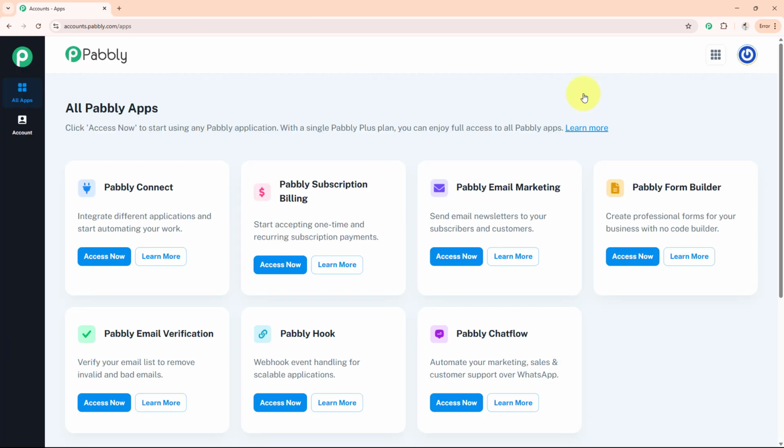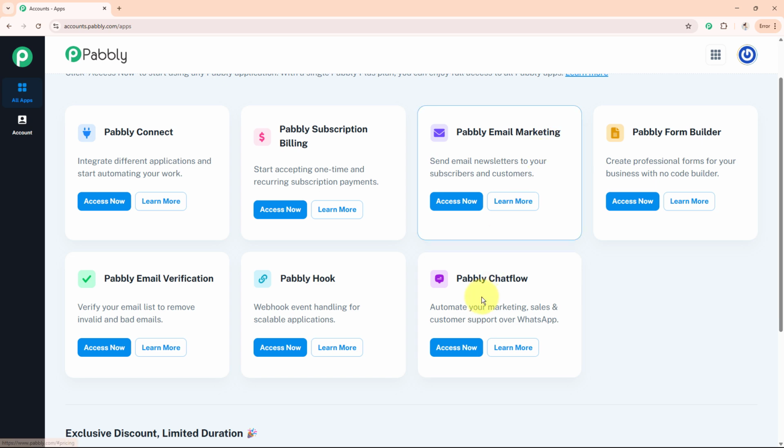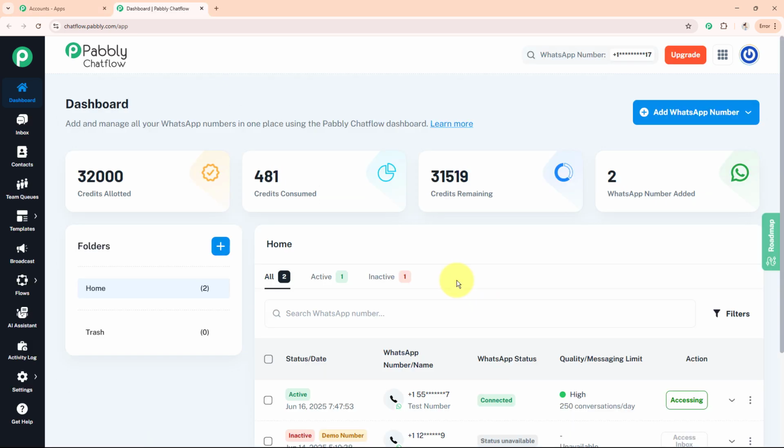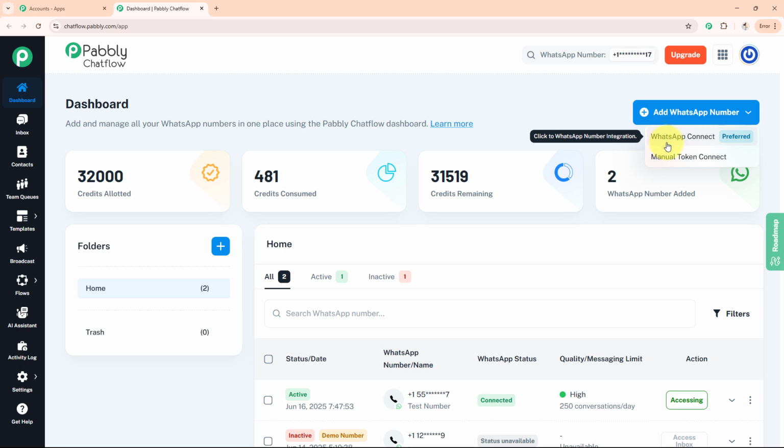Now we are directed towards this page. We have to scroll down, come to the Pabbly Chatflow option, click on the Access Now button, and now as you can see, we are directed towards our dashboard of Pabbly Chatflow. Here on the top right hand side corner, we have this option Add WhatsApp Number. When we click on that, we'll have 2 more options: WhatsApp Connect and Manual Token Connect.